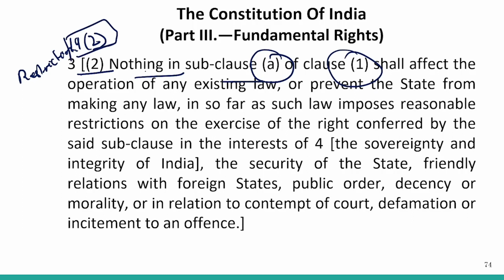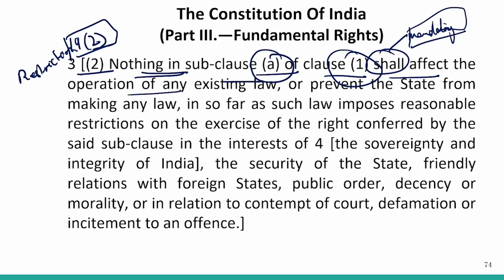And what does it say? It says nothing in sub-clause (a) of clause 1 shall affect. Shall means it is a mandatory thing. So whenever you find the word shall, it means it is mandatory. Affect the operations of any existing law or prevent the state from making any law insofar as such law imposes reasonable restriction on the exercise of the right conferred by the sub-clause in the interest of the first reason, the first reasonable restriction.